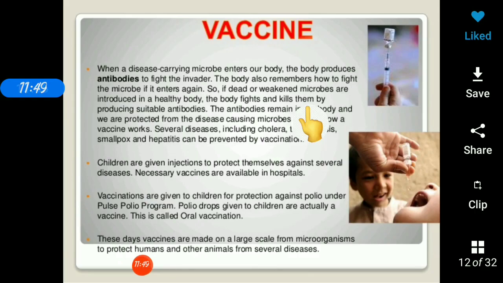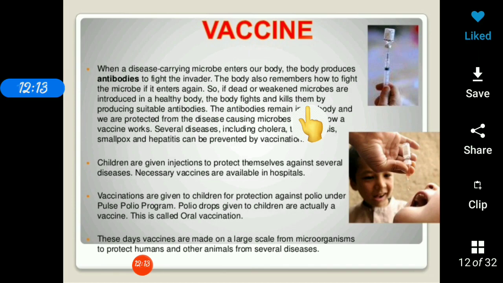Now they are already dead, so you will not have polio, but your body will recognize it as a foreign system, so your body will produce antibodies against these dead microorganisms. These antibodies for polio will remain in your body for a lifetime.